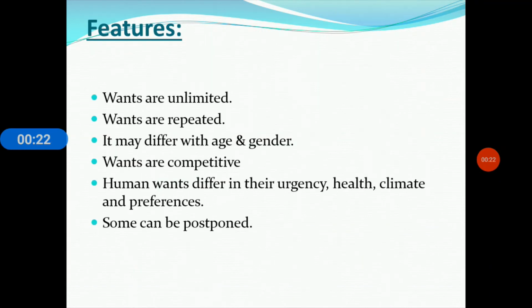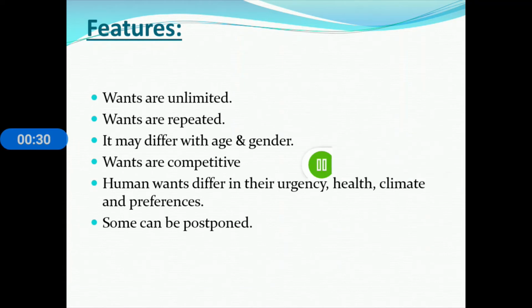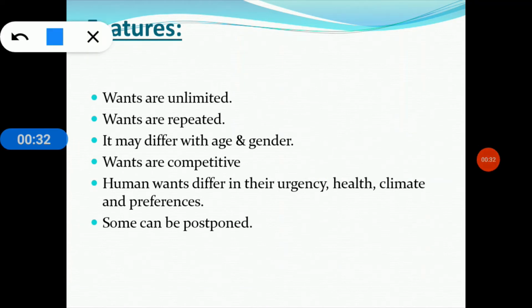So here this is my next slide, and we can see there are some features of human wants. The first and most important feature is that human wants are unlimited. It is a very basic feature. Human wants start when the child is born, and these wants remain with the man till he goes to the graveyard.